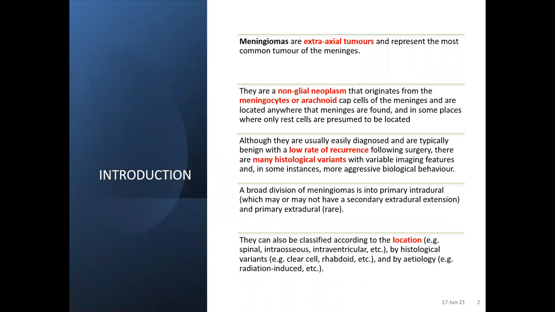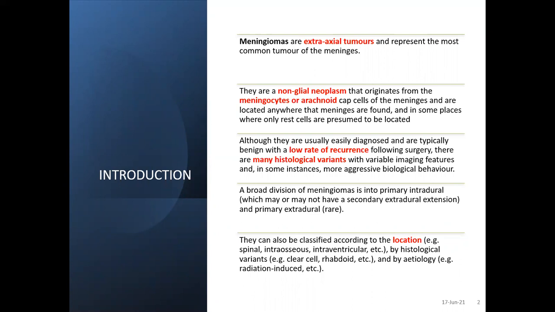It is a non-glial neoplasm originating from the meningocytes or arachnoid cap cells, and from some places where the rest cells are presumed to be located. Although they are usually diagnosed as typically benign with a low rate of recurrence, there are many histological variants. Some have a more aggressive biological behavior.